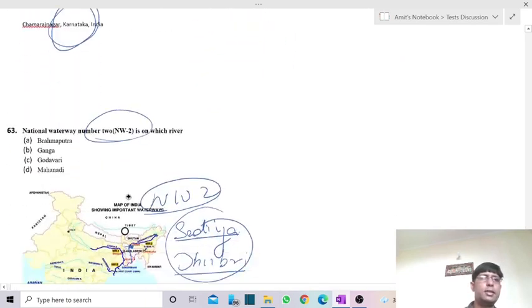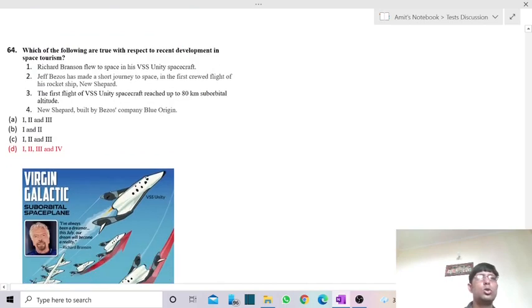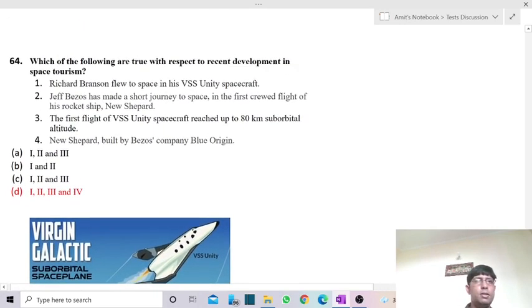Now next comes, which of the following are true with respect to the recent development in space tourism? So now we have seen there are two giants, business houses or business persons, which are focusing on space tourism also. One belongs to Richard Branson, and the second belongs to the richest man of the world, Jeff Bezos. So there are two companies focusing on space tourism, that is Virgin, and the second one is Amazon.